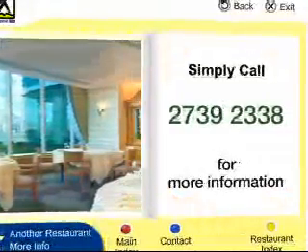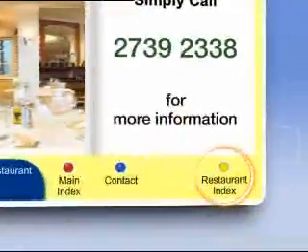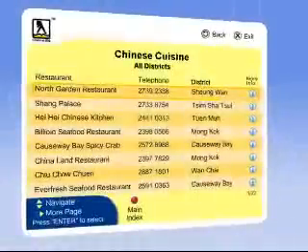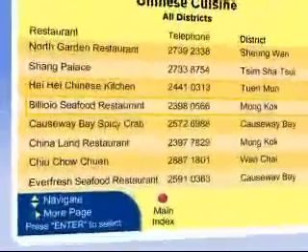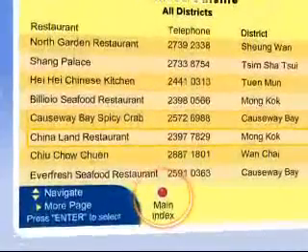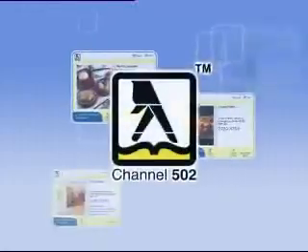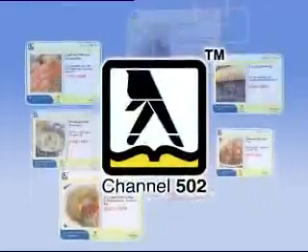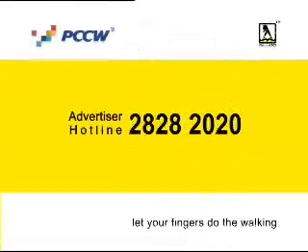Alternatively, you can press the yellow button to access the index screen for more choices. To return to the home page, simply press the red button on your remote. It's just that simple. With YP Channel 502, information is readily available right at your fingertips. Let's give it a try now.